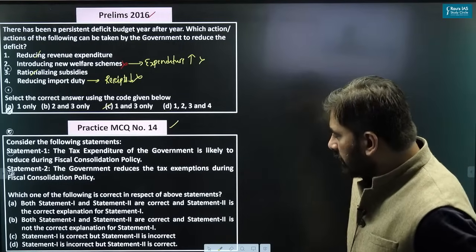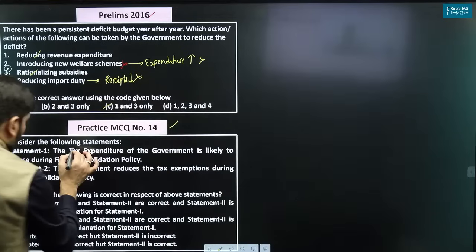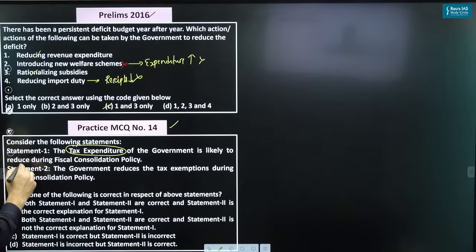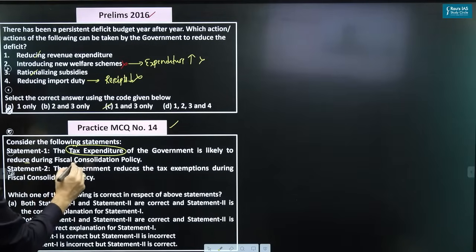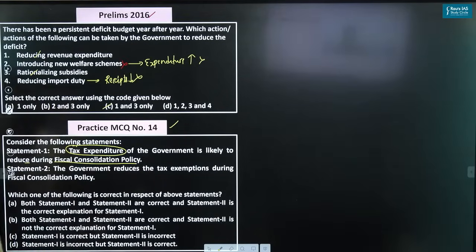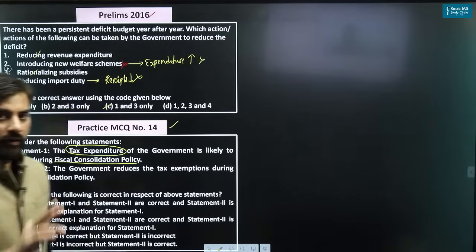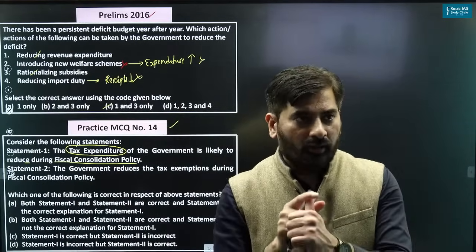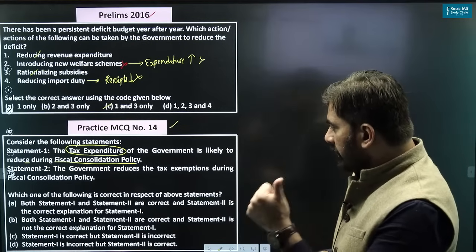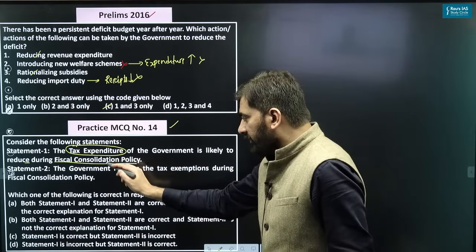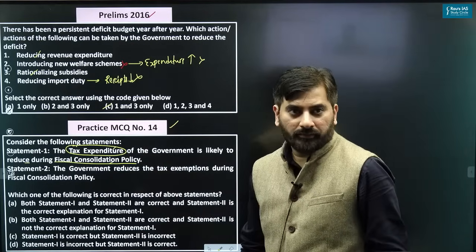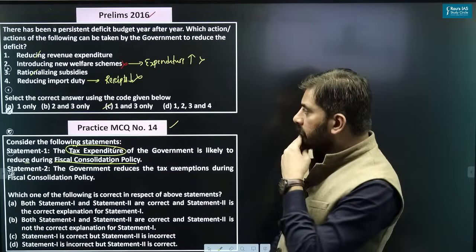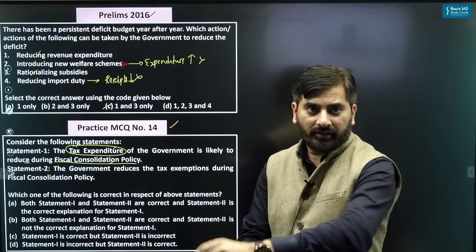The tax expenditure of the government is likely to reduce during fiscal consolidation policy. So there are two things you need to know to answer this. Number one, you should know what is tax expenditure, and number two, you should know what is fiscal consolidation. Yes, what do you think is the answer?